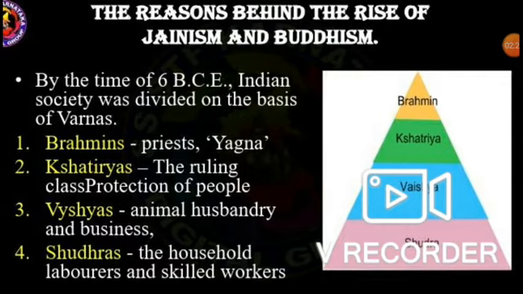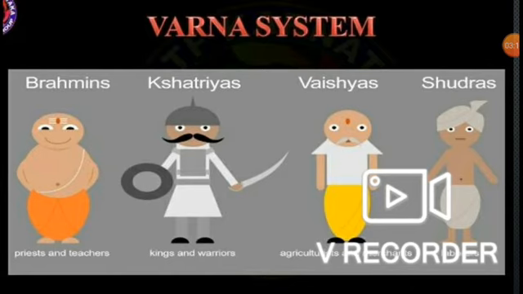Now the fourth one, the last varna among the four varnas, that is Shudras. Shudras were also called untouchable people, the household laborers and skilled workers. In previous classes, you learned about these four types of varnas, the importance of these varnas, and the place of Shudras. Shudras used to work like slaves also. Now next comes the Varna system.